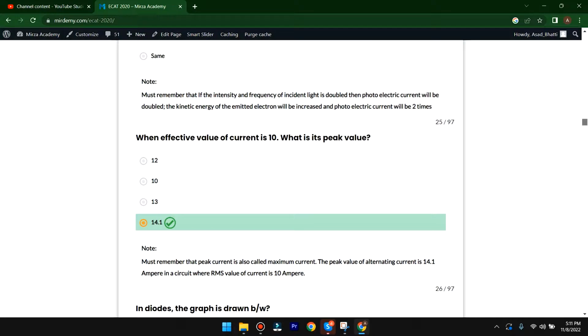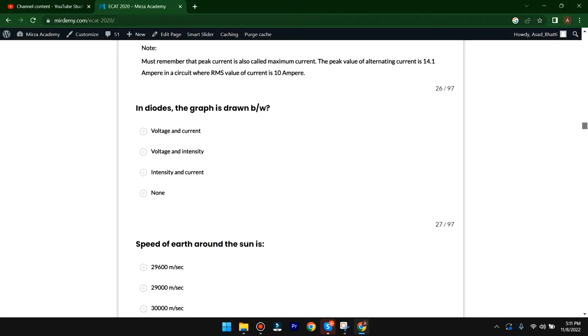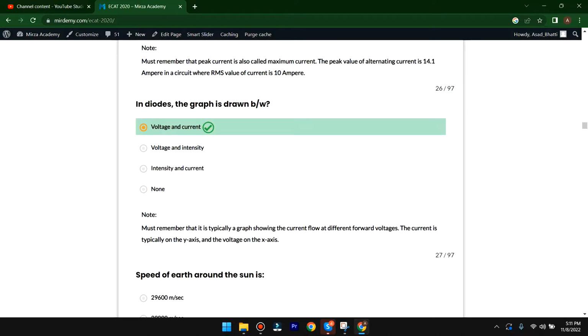The next MCQs. In diodes, the graph is drawn between voltage and current, current and voltage. So here the A option is correct. That is, it is typically a graph showing the current flow at different forward voltage. The current is typically on the y-axis and the voltage on the x-axis. So here A option is correct.